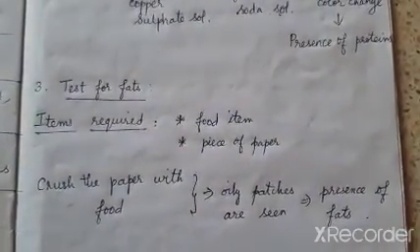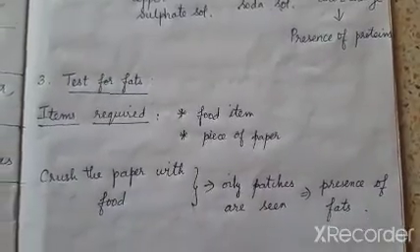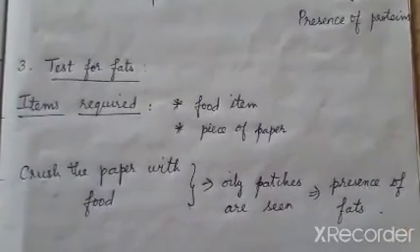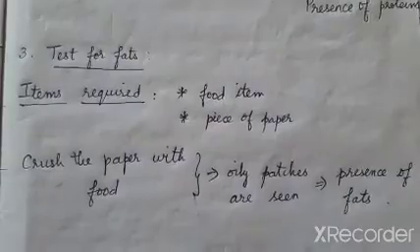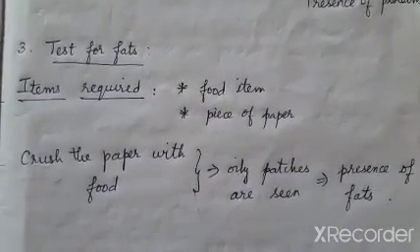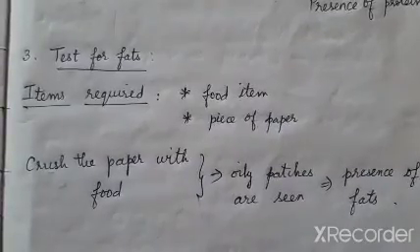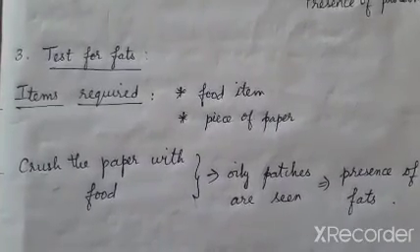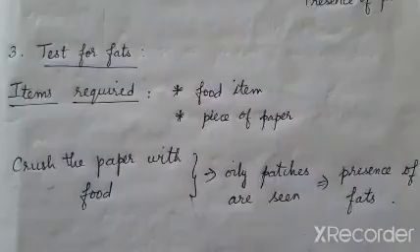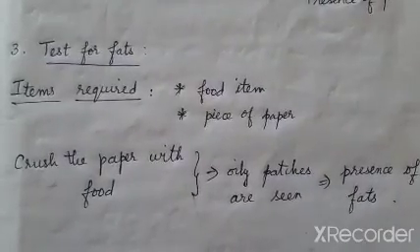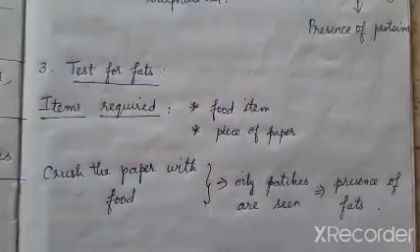Even some food items may have water in them, so when you are crushing, the water content also will come out, but after a few minutes the water will dry off, but the oil will be seen always. So if you notice the oil patches, then it indicates the presence of fat in your food item.